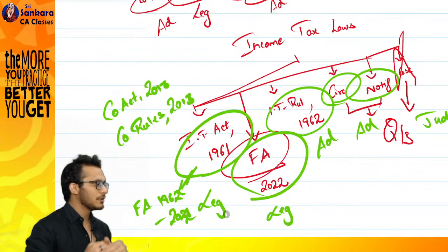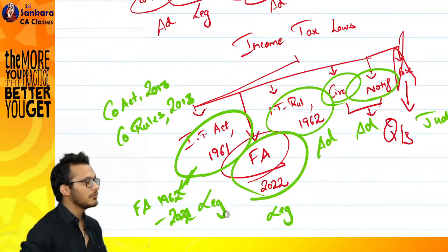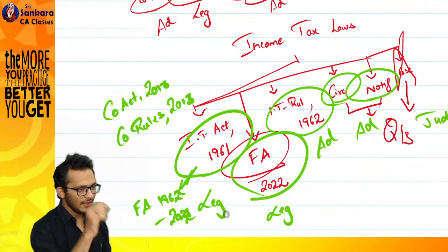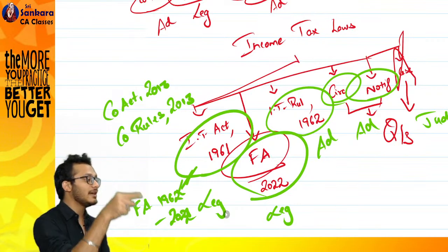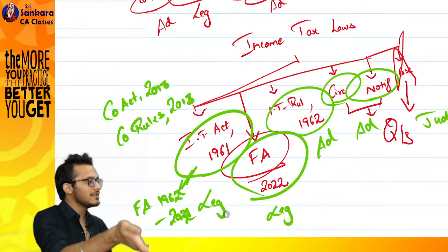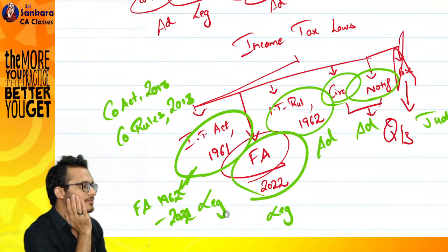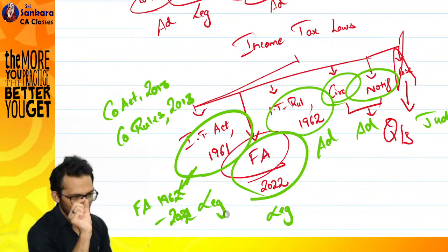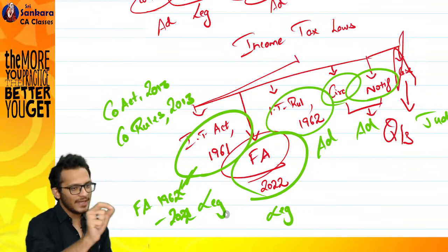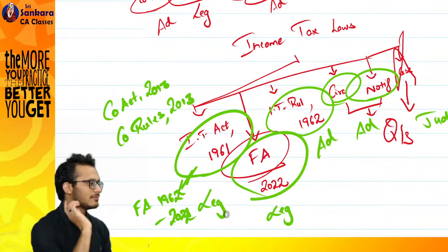It becomes very complicated to read. Someday I'll show you what a Finance Act looks like. It is impossible for someone to understand. The level of complication is because the Finance Act will not come and give it in proper English. It will say, in section 2 of the Income Tax Act, there is a word A. Instead of A, replace it with the. That's all. It will say, in section 2 of the Income Tax Act 1961, for the words A, and the, please replace with the. That is what this Finance Act looks like.